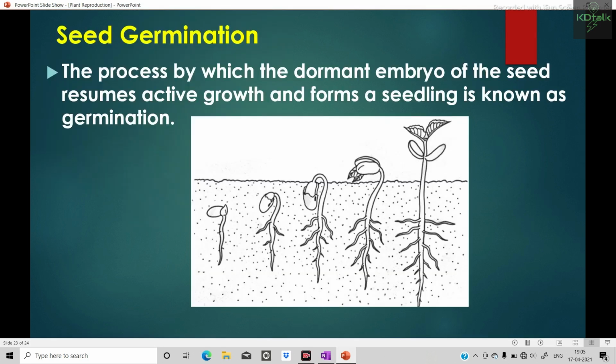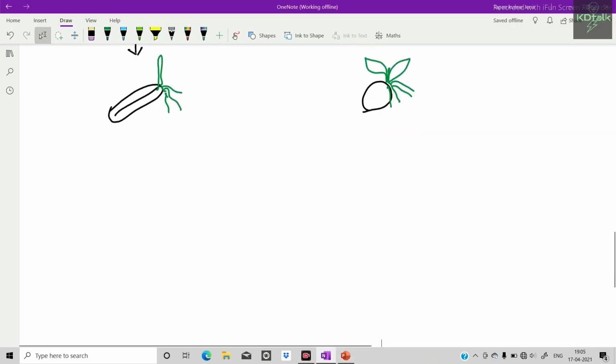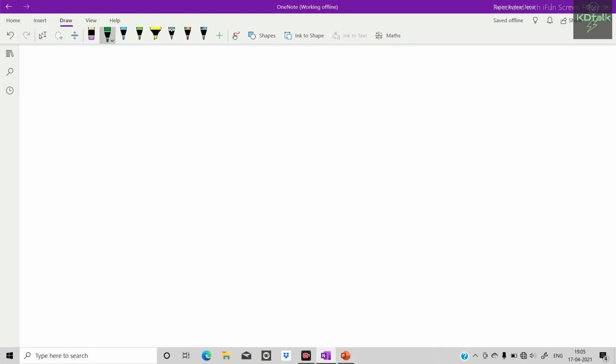Now come to seed germination. What is seed germination? Development of seed into a new plant. For seed germination, several factors are necessary, such as water, oxygen, temperature and light.